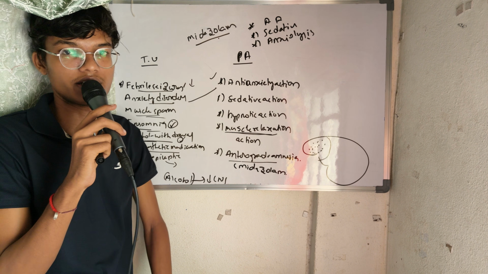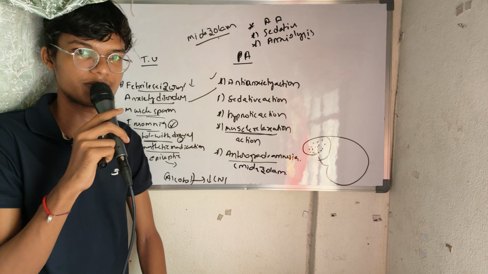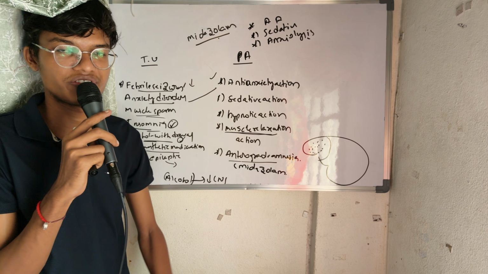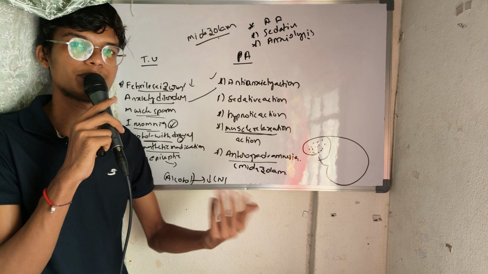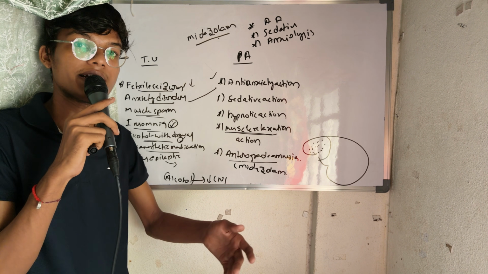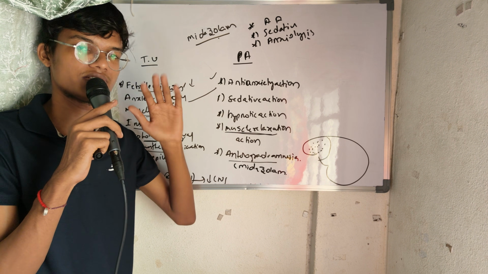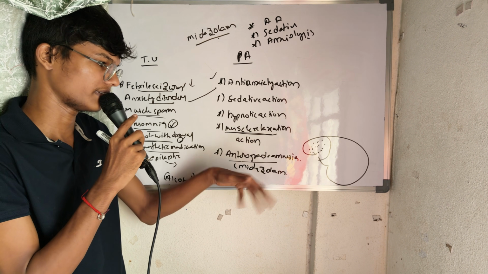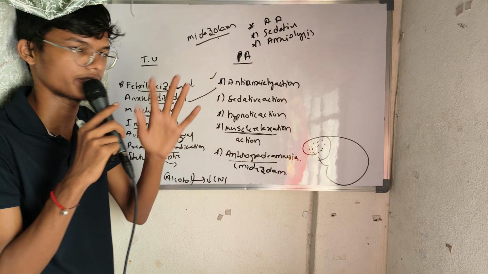In anterograde amnesia, the patient can see but he can't remember after the treatment, so that he will not have the terrifying scenes while he is sleeping or any other time. After the procedure, he will forget everything, but his past memories will not be affected. His past memories will be preserved, but the things which happened during this drug effect will be lost. That is some 20 to 30 minutes range.